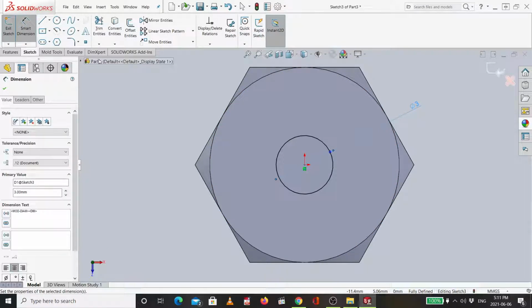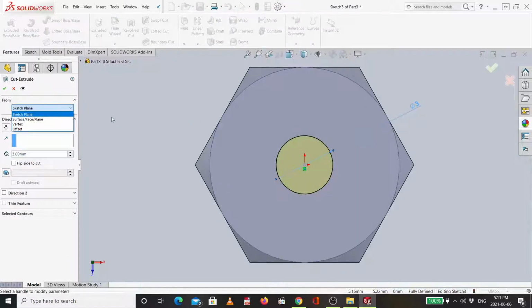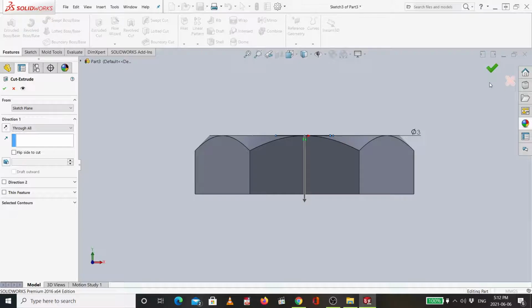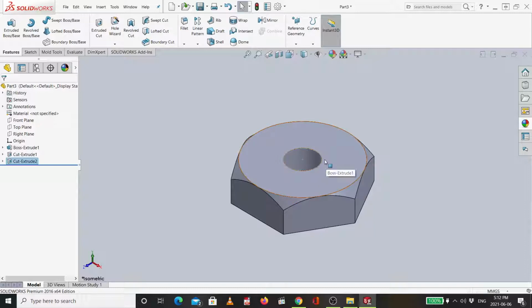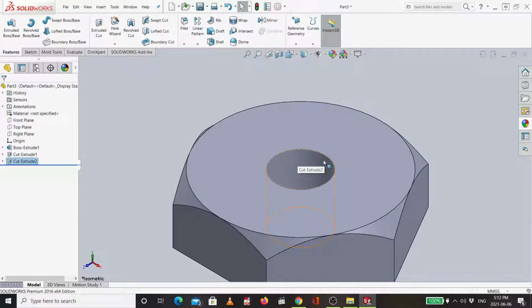Then after that, you can choose whatever diameter, but less than 5. Please choose less than 5 because I chose in the bolt 5 millimeters. So I will choose extruded cut. I will cut through all. Then I say OK, and then I will have the nut almost ready. Just a few steps left in order to have the thread inside.